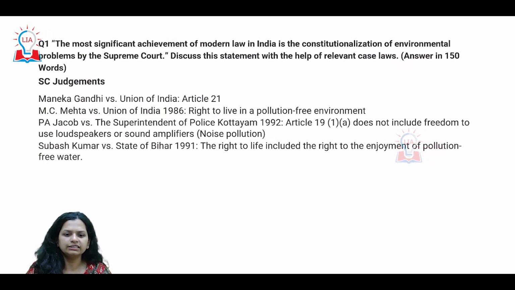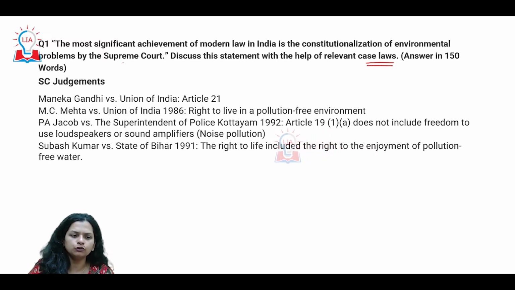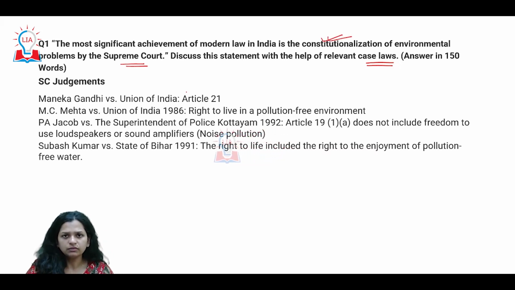But the point is that there have been a lot of recent judgments which have come, the relevant case studies which have happened, which indicate the focus of the government and also how the Supreme Court has basically constitutionalized the environmental problems. Okay, that is what we're going to look at here.